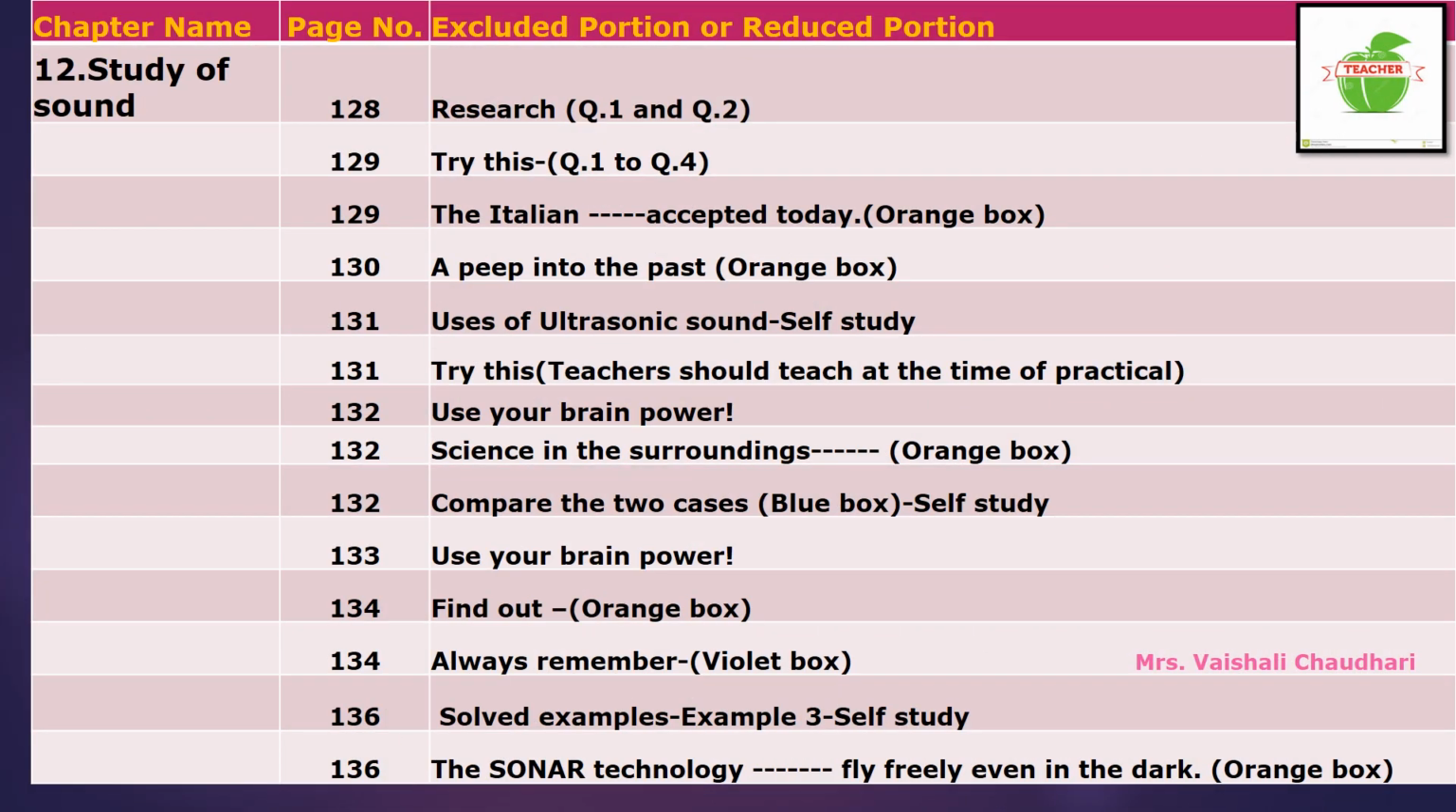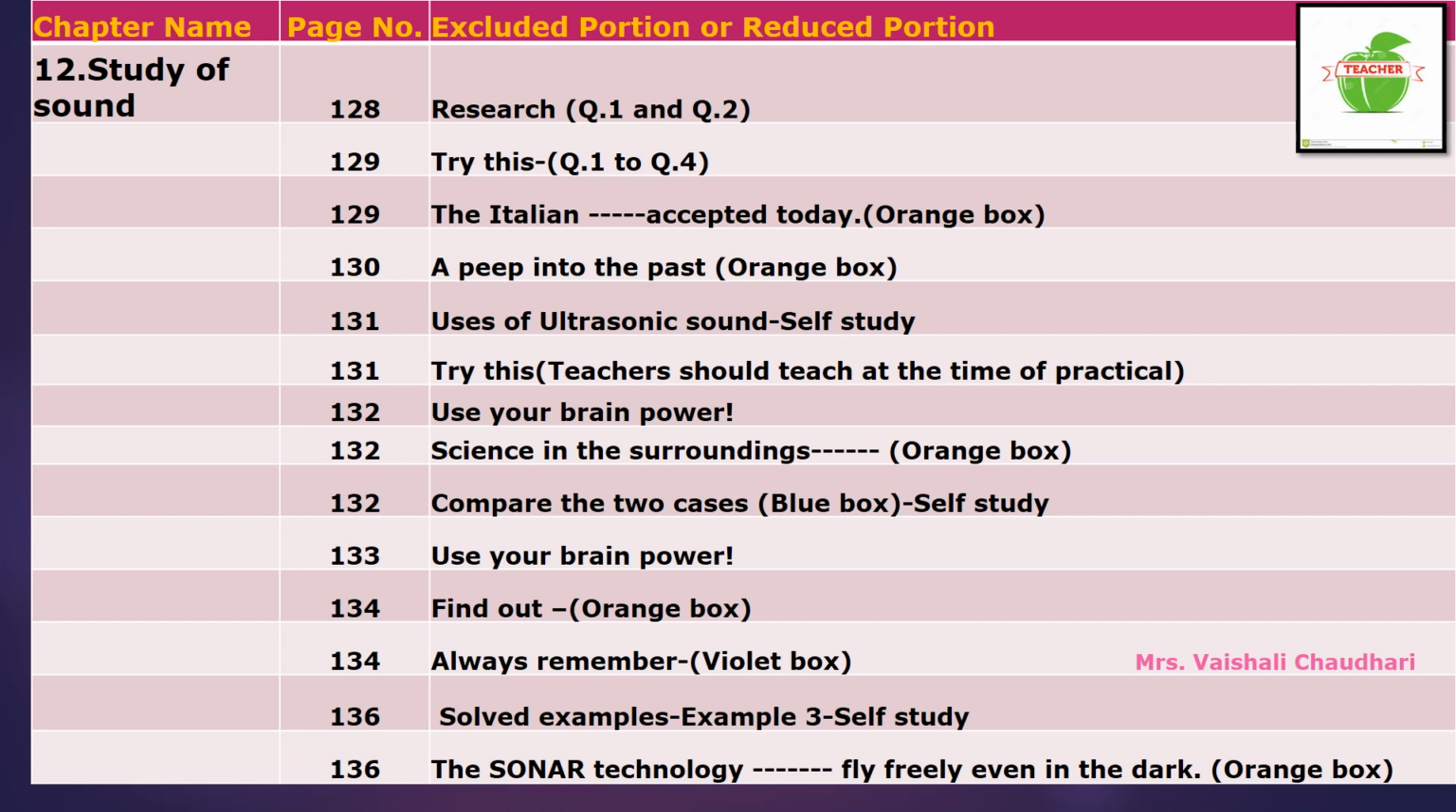Now we will see chapter number 12, that is Study of Sound. See page number 128. On that page number 128, a research topic is given. In that, two questions are asked. These two questions are excluded from your syllabus. On page number 129, there is one activity, that is "Try this". In this activity they asked 4 questions. These 4 questions are excluded from your syllabus.